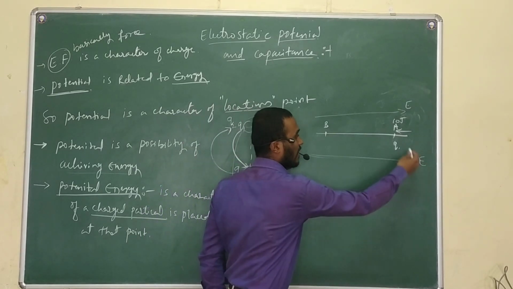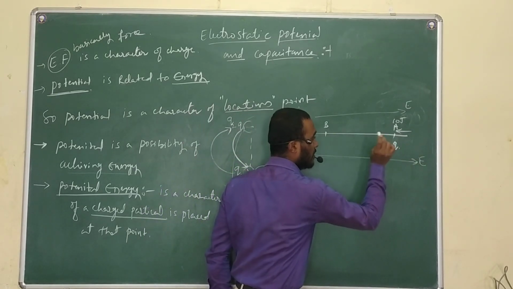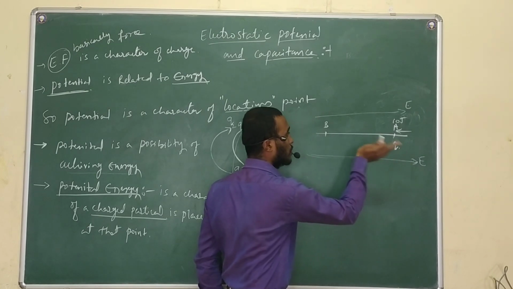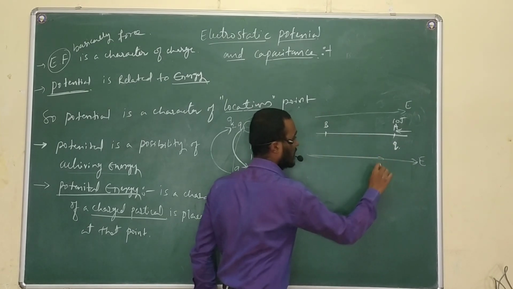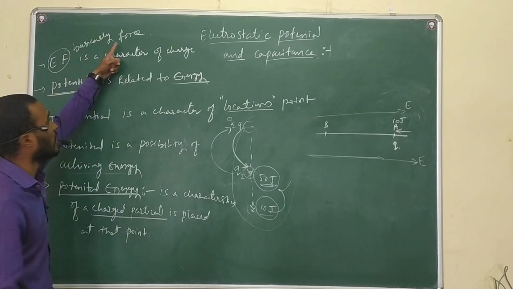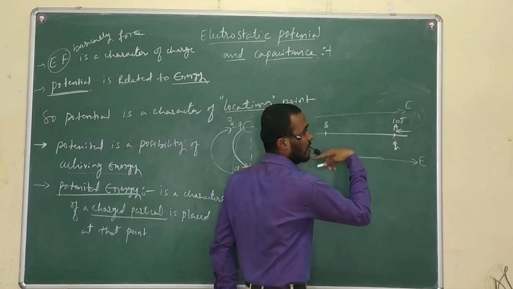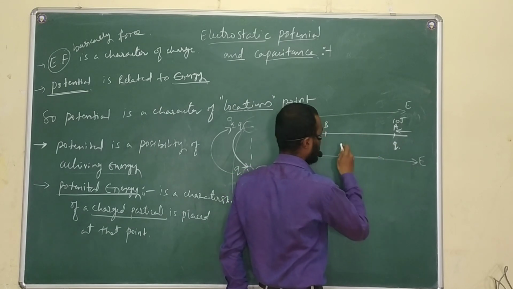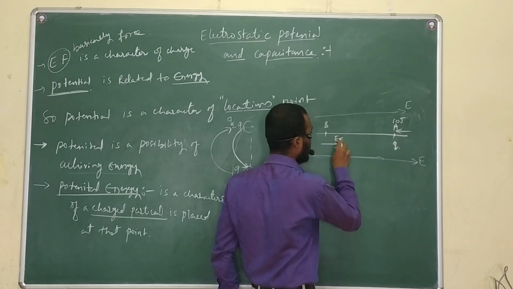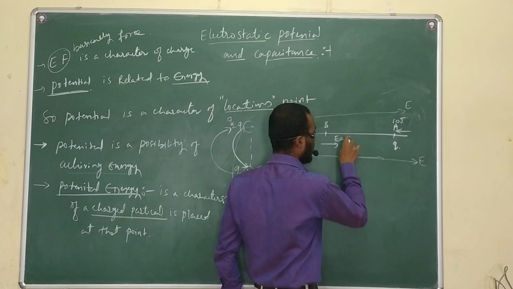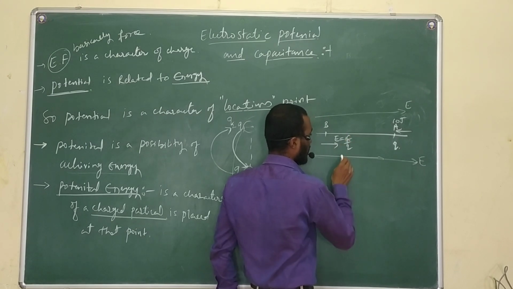See, already this charge is experiencing the force due to the electric field. I said electric field is basically force. Electric field exerting the force on this charge. Electric field E is equal to F divided by Q. How much force?